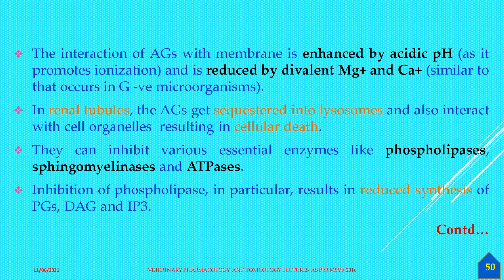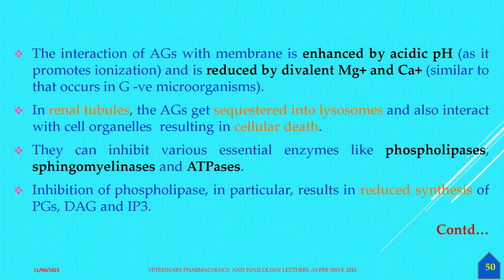Inhibition of phospholipase in particular results in reduced synthesis of prostaglandins, diacylglycerol, and inositol triphosphate.